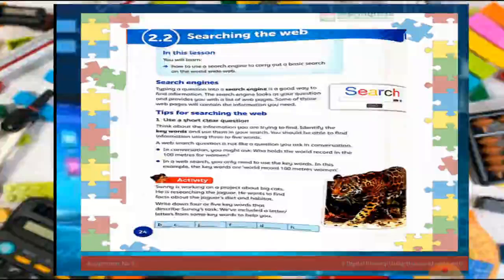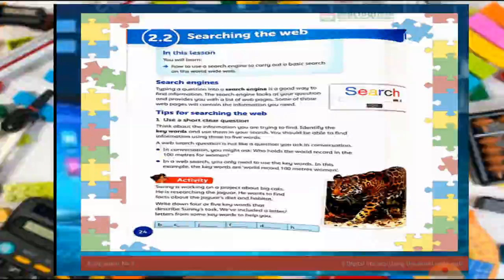Search engine means an engine which searches our query, our questions, related to the websites available on the internet. A human makes a website and uploads it. Upload means we save our website, our information, on a central location.